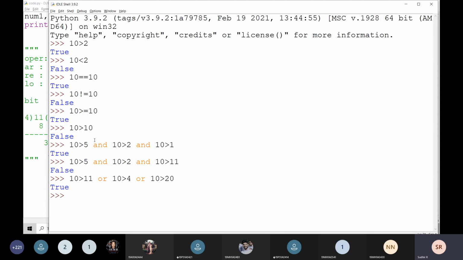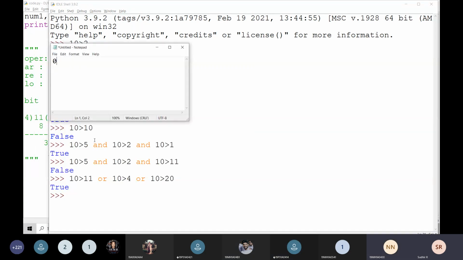I think you are easy students. I think you know the truth tables of logical AND and logical OR. Do you know that? Yes, sir.